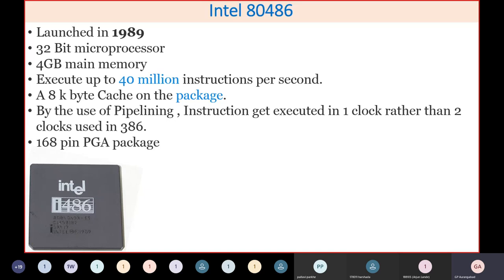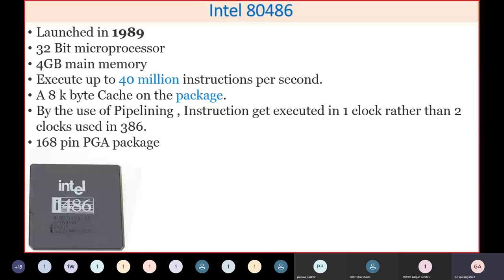The concept of cache memory was introduced in the 80486 CPU. So an 8K cache was there on the CPU itself, that is what we have studied as cache. You can say L1 memory of 8K was there on your CPU package itself. It was also using the concept of pipelining. Instructions get executed in one clock rather than the two clocks used in the 386. So obviously the speed is drastically increased. The number of pins increased from 132 to 168. Again, this is a pin grid array package.